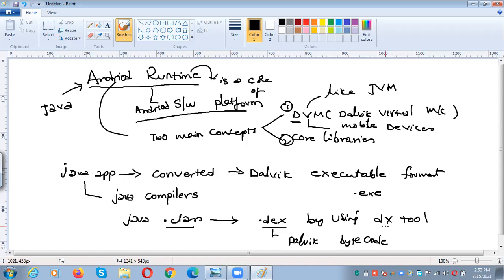The DX tool will convert them. So what is DX? What type of data does it have? Dalvik bytecode. So this is the executable file. If you want to run the application, we need to execute the .dex file. This is about Android runtime.